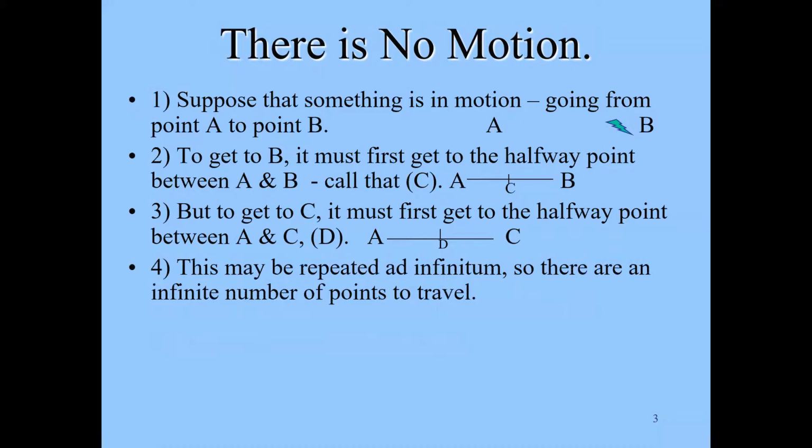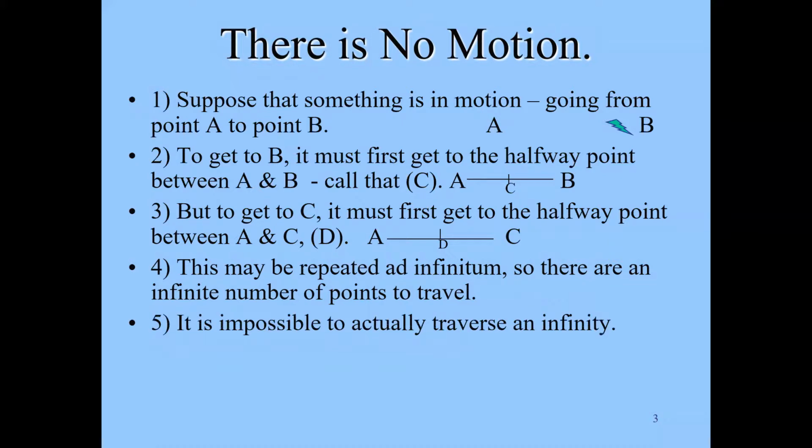Now, hopefully at this point you can see that we're going to get into a problem, because this can be repeated to infinity. And so there are an infinite number of points that one must travel to go from A to B. Any point A to any point B. Any motion whatsoever, in other words.